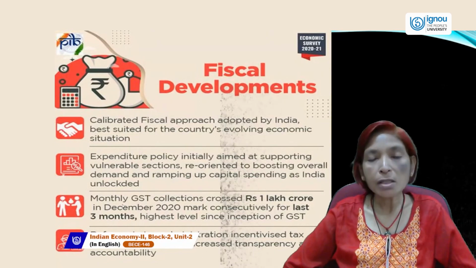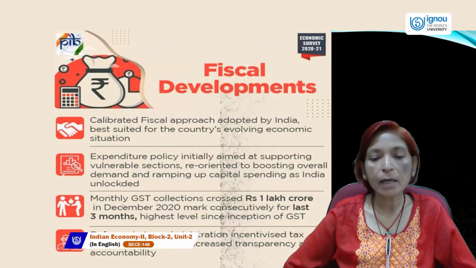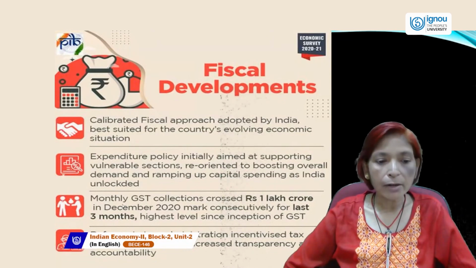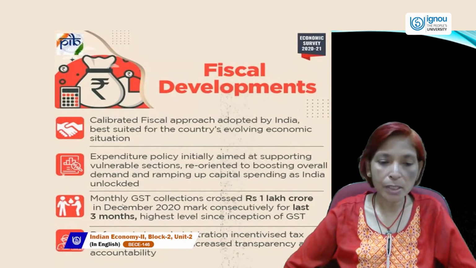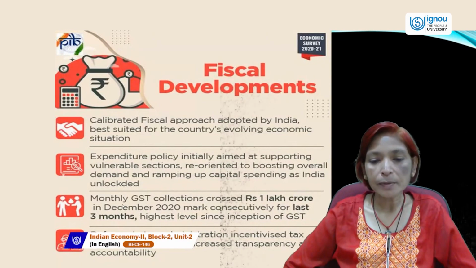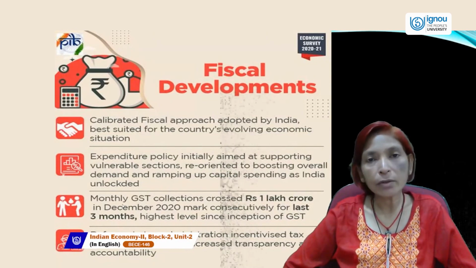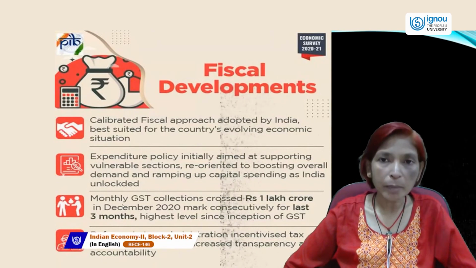consequently for the last 3 months, the highest level since the inception of GST. And reforms in tax administration incentivized tax compliance through increased transparency and accountability.